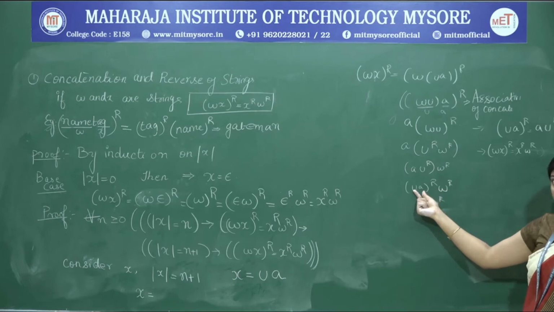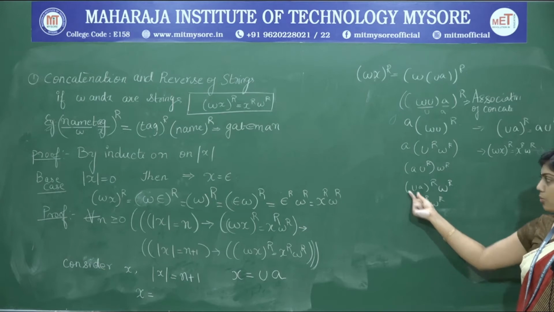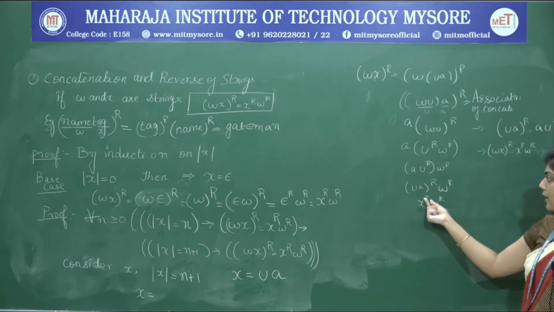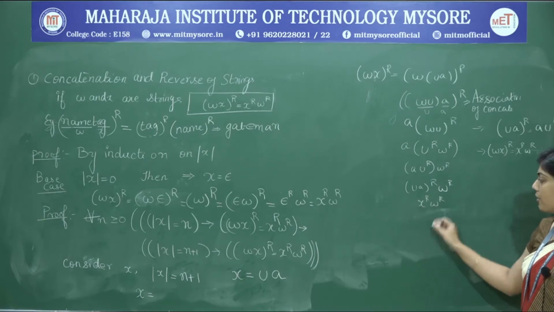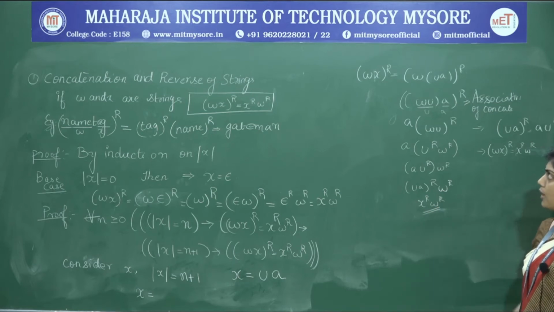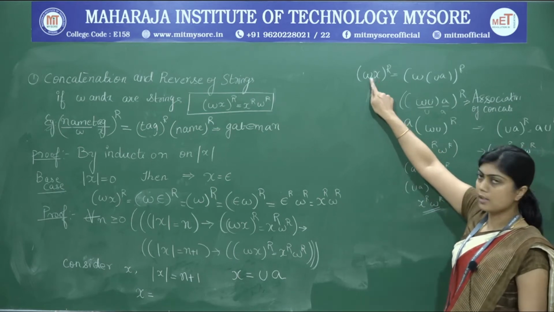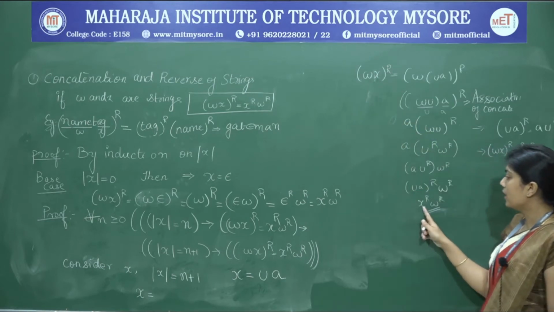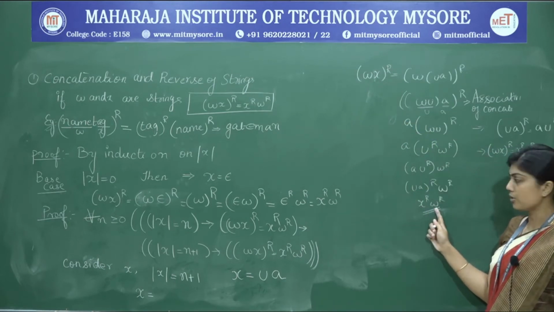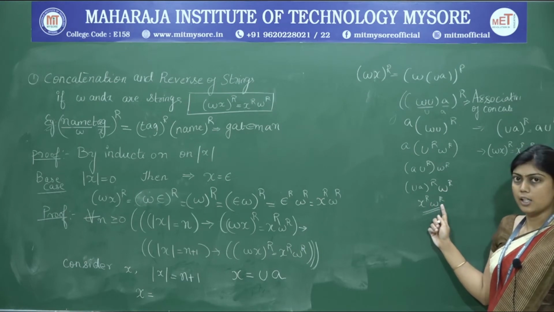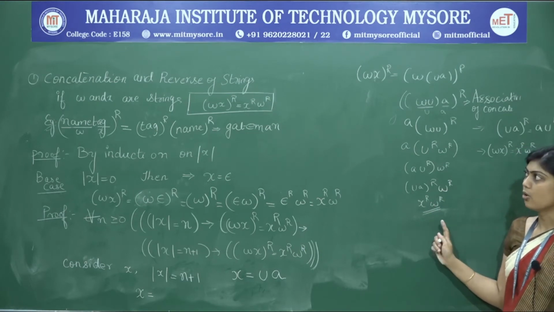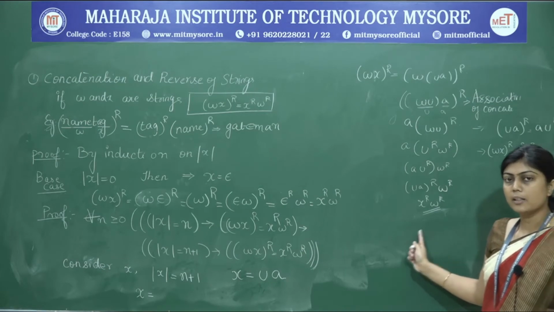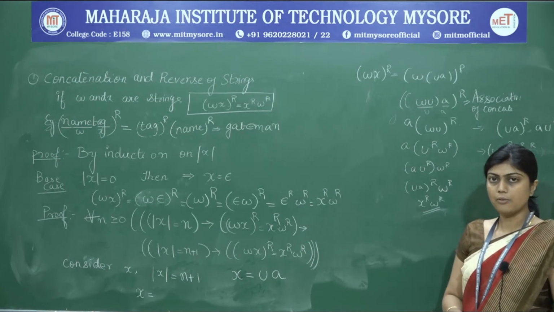UA is nothing but what we split x into. Therefore, we can write UA as x. So, therefore, x^R W^R, and hence we have proved that when you have two strings combined together, the reverse is equal to the individual strings interchanged by position and taking the reverse of each of them. So, this identity holds good when we combine the concatenation and reversal of strings.